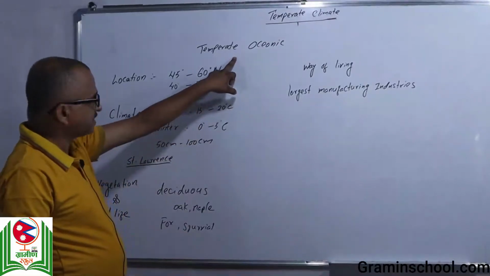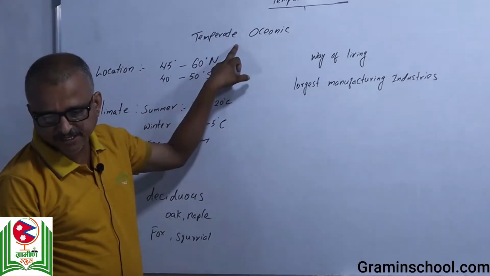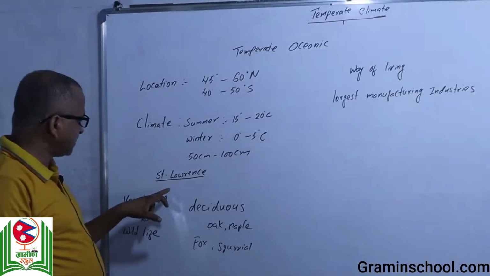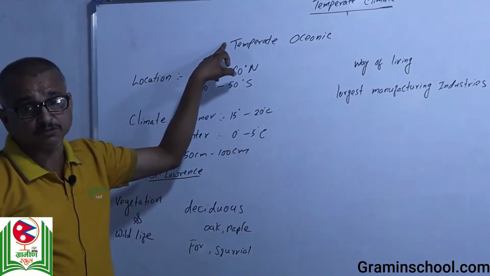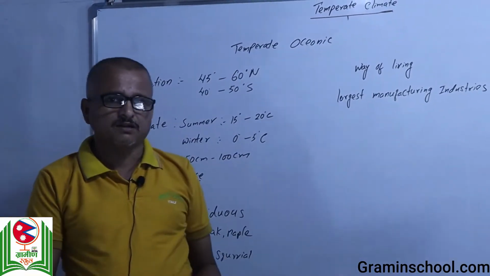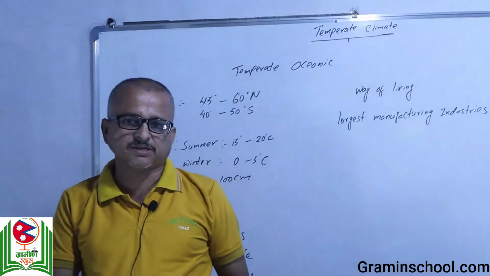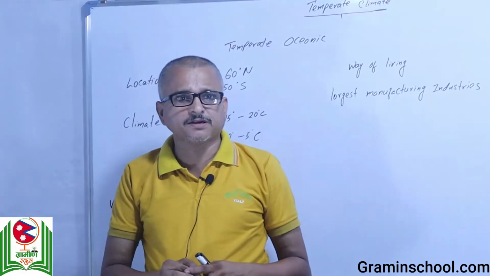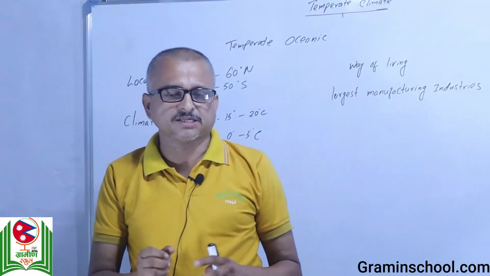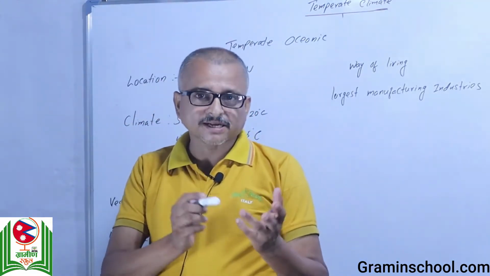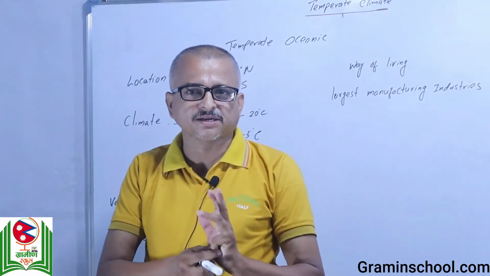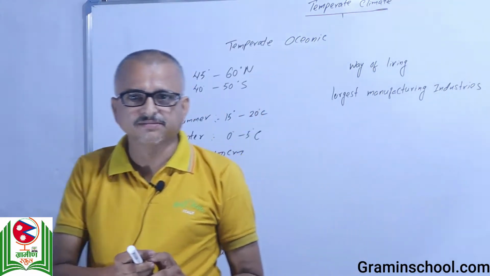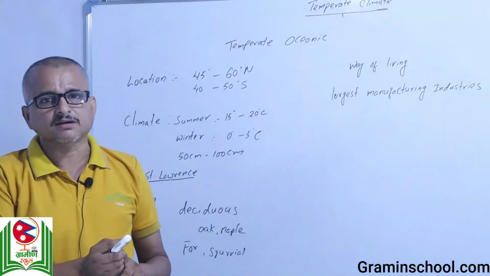Temperate oceanic climate. This temperate oceanic climate is being modified, or its name, as you know, is the St. Lawrence type of climate, also best developed in the St. Lawrence River Basin. I mean the area of the river between the geographical boundary of Canada and the USA. This river and lake region contains Lake Superior, Ontario, Michigan, Erie. These are the lakes which are there.